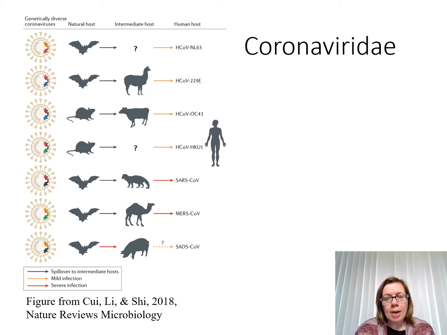Where did these human coronaviruses come from? All 7 have zoonotic origin, or have come from animals. Based on genomic sequencing evidence, it appears that the coronaviruses that infect humans were originally bat viruses or rodent viruses that have mutated and been transmitted to an intermediate host that ultimately transmitted a modified virus to humans. For SARS-CoV-2, we do not yet know what the intermediate host is, but there is speculation. We do have evidence that the natural host, the original host, was a bat.